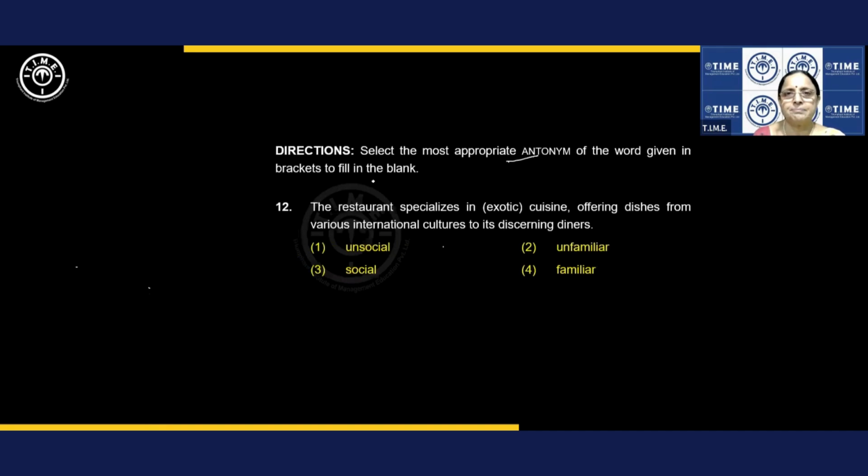Remember that. Then select the most appropriate antonym of the word. Antonym of the word given in brackets. Focus on the word in the brackets. Ready? The restaurant specializes in exotic cuisine. What is cuisine? Food. If you know the meaning of exotic, exotic is foreign. Offering dishes from various international cultures to its discerning diners. Discerning means people with great taste.